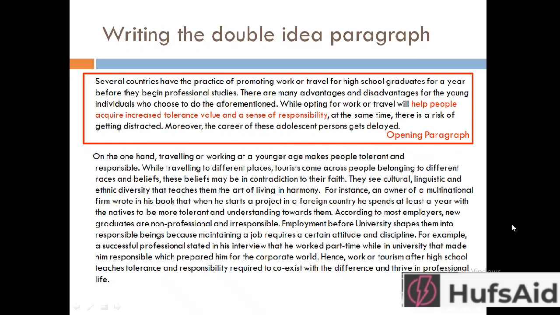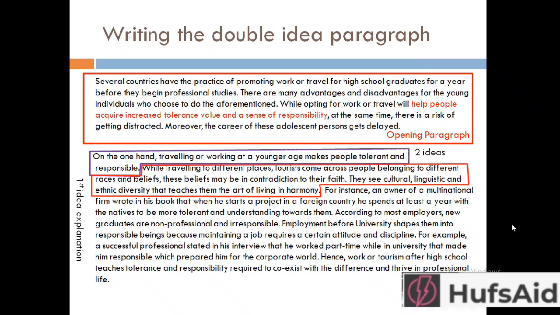Now here I have the opening paragraph, and keeping in view what I wrote in the thesis statement, I'm going to start my double idea paragraph. So, on the one hand, traveling or working at a younger age makes people tolerant and responsible. While traveling to different places, tourists come across people belonging to different races and beliefs. These beliefs may be in contradiction to their faith. They see cultural, linguistic, and ethnic diversity that teaches them the art of living in harmony. So, up till here, I have introduced my two ideas, and for the first idea, I have explained my first idea here.